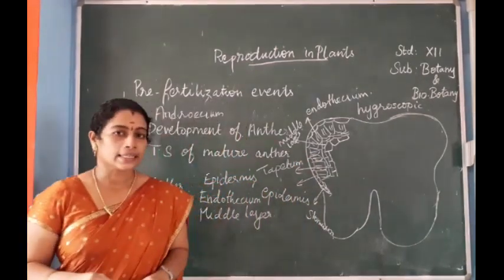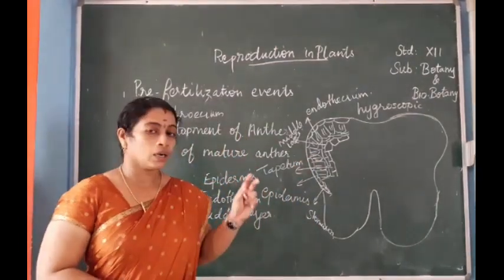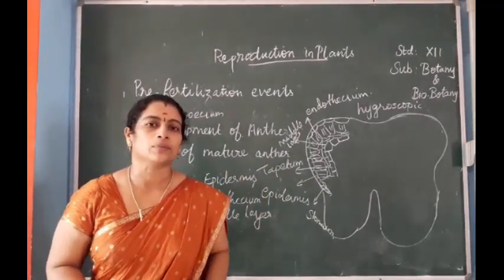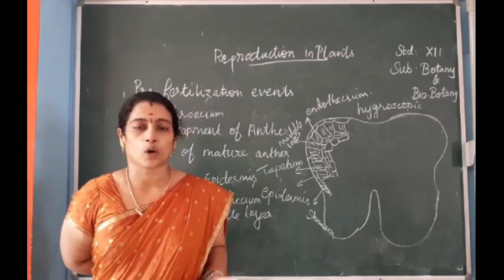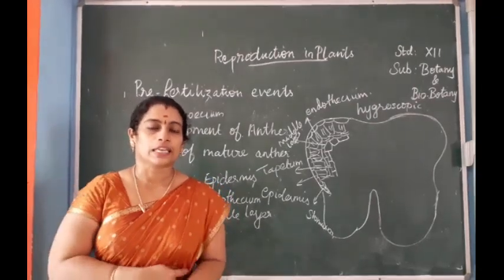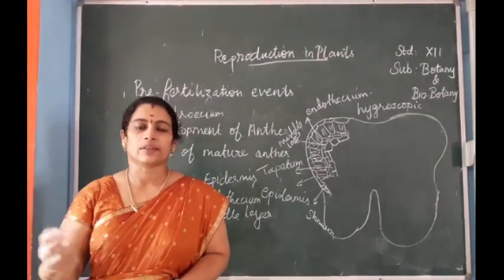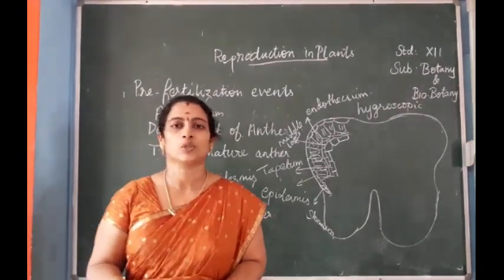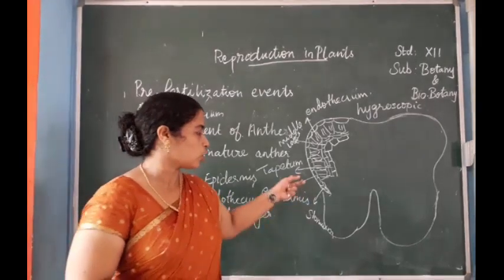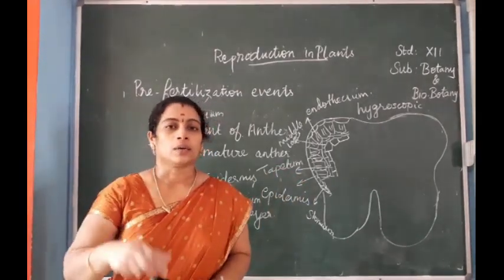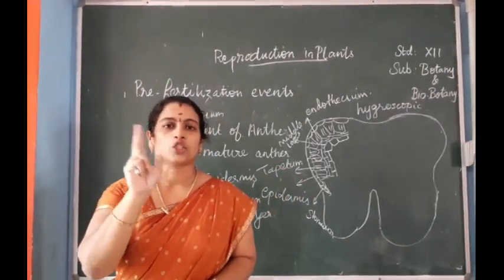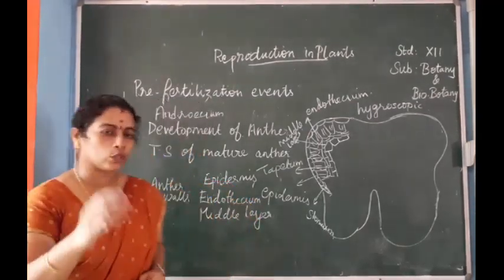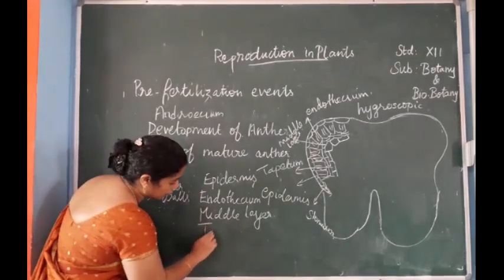Tapetum is the next layer. It is the main part of the anther wall. The function of this tapetum is that it nourishes the developing pollen grains. It supplies food materials to the developing microspores. That's the function of tapetum. It consists of 2 types, secretory tapetum and invasive tapetum.